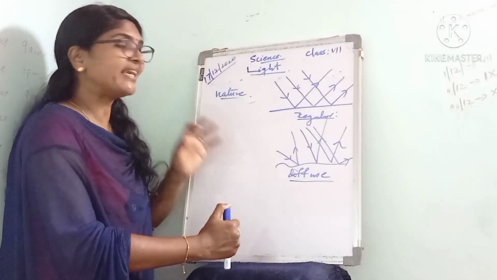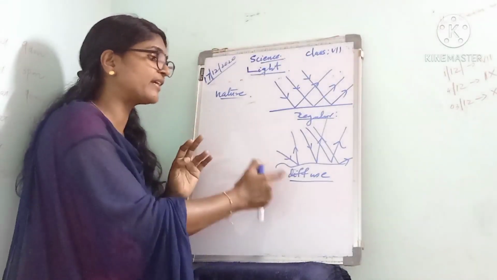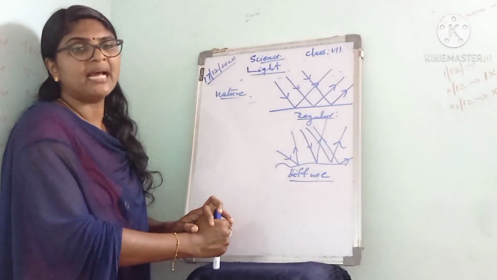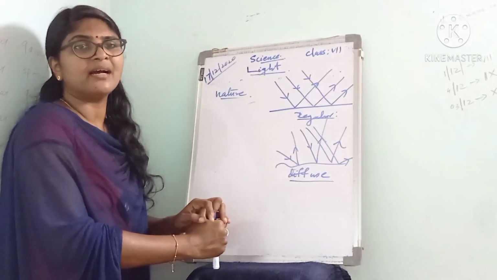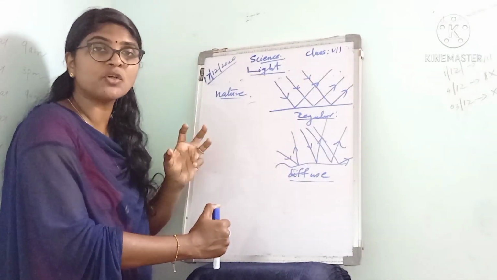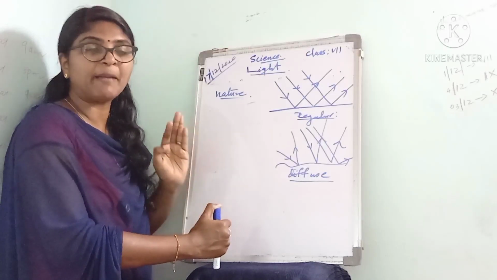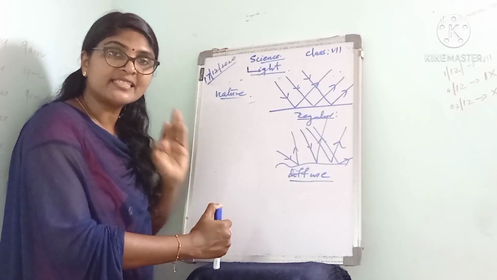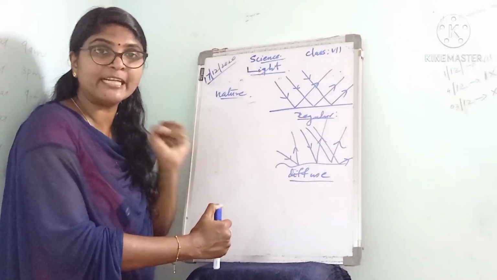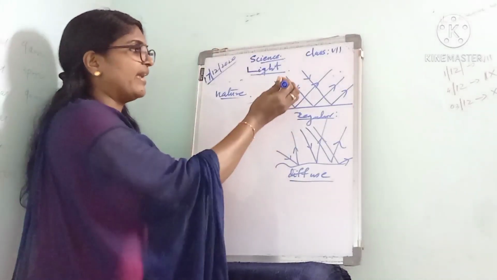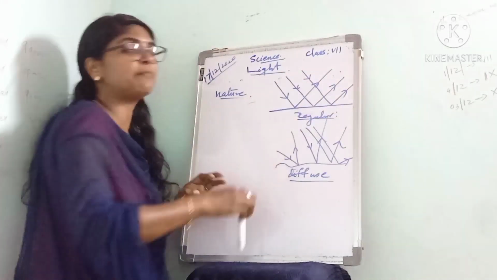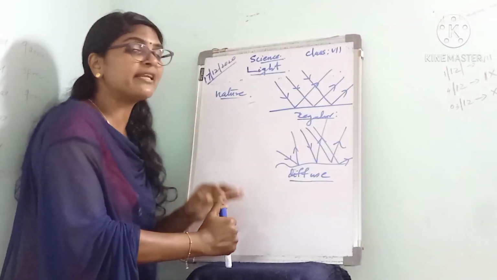So we can classify reflection as regular reflection and diffuse reflection. In the case of regular reflection, when light falls on a smooth surface like a plane mirror or a steel plate, it gets reflected in a definite manner. This is called regular reflection.